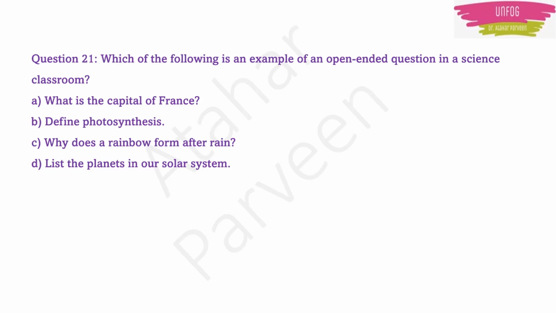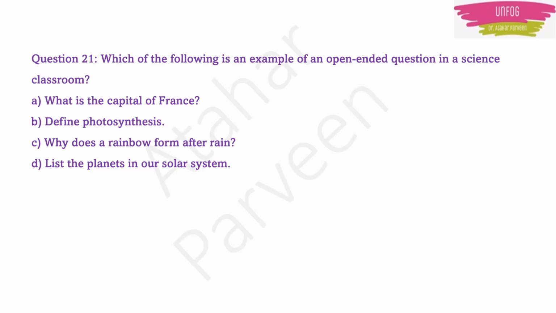Okay, so let us start this session's important multiple choice questions. The first question of this session is, which of the following is an example of an open-ended question in a science classroom? Four options are given. You have to find out which one is an open-ended question. What is the capital of France? Define photosynthesis. Why does a rainbow form after rain? List the planets in our solar system.